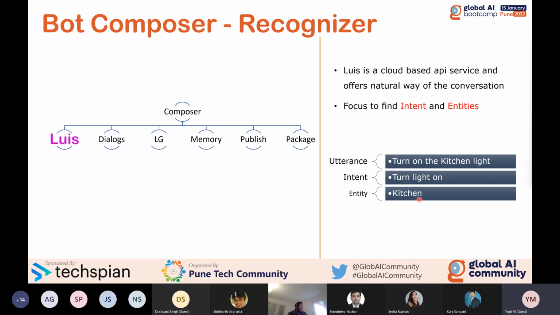Okay, now we'll move on to the Composer. First, we will develop the LUIS. That's the first step. Second step, we'll go to the dialog. The third step, we'll go one by one. Instead of complete theory, instead of going this way, we'll do a topic-wise demo. I'll move on to the Composer. I'm just going to create my LUIS model.